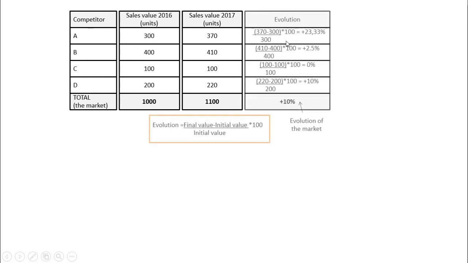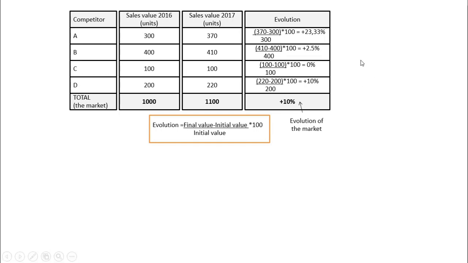And you are going to compute the values using the formula final value minus initial over initial times 100. For the market, we had the value, it was mentioned in the text, so we don't have to compute, we can copy the value. But for A, B, C, D, the values are missing, so we have to use the formula. For example, in case of A, we have final value 370 minus 300 over 300 times 100, and we can obtain different percentages.